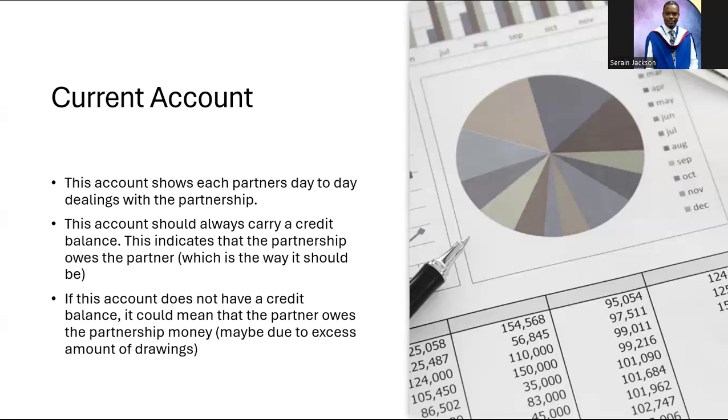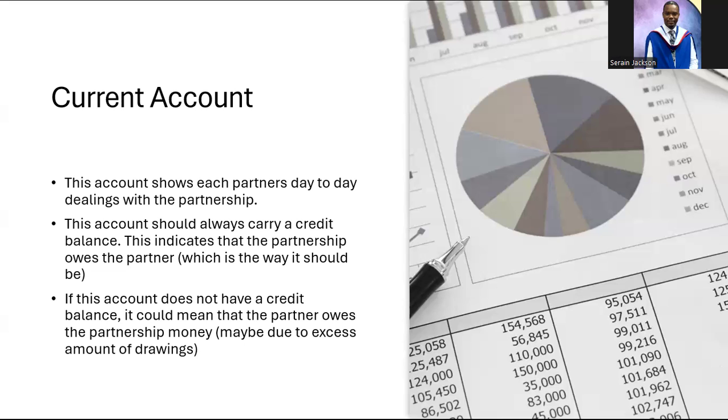Which is not a good thing, and it could be as a result of the partner withdrawing too much money from the business, and that is the reason why they would have interest charge on drawings, because partners sometimes tend to want to withdraw too much money from the business, and that puts the business in a bad situation where the partner now owes the business, which should not be the case. The business should owe the partner money, right?